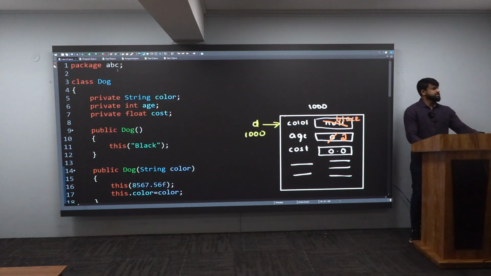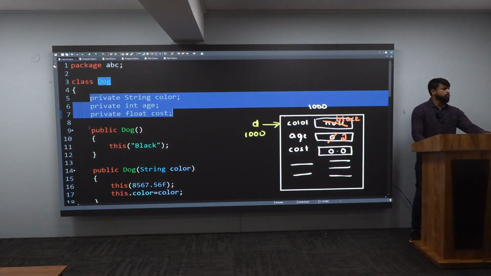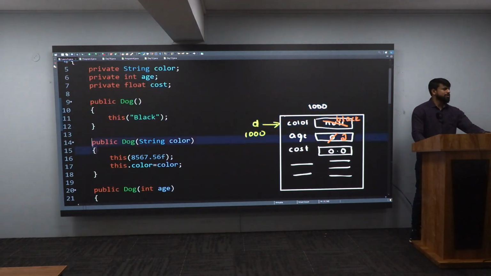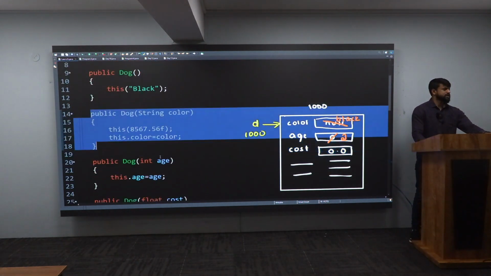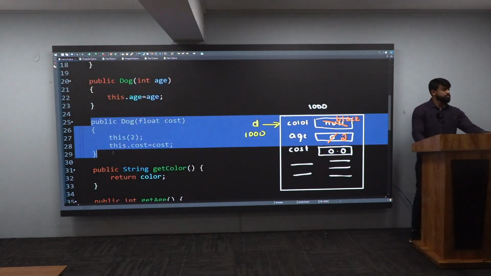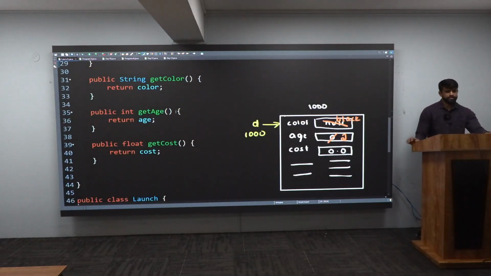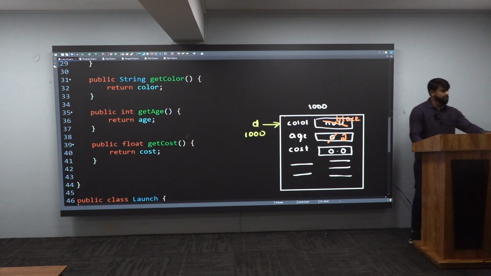Watch it. This is my Dog class. You have 3 variables and all of them are private. You have one constructor that is Dog. You have another constructor which is taking a color, another which is taking an age, and another which is taking a cost. And after that, you have 3 beautiful getters there. This is my program, and let me see how it will work.